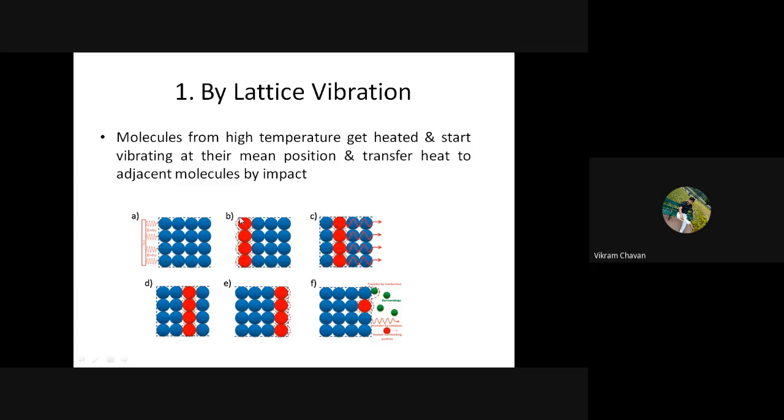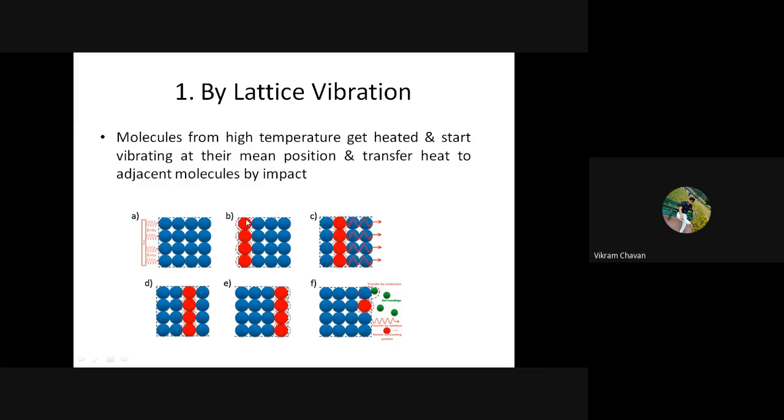Once we provide heat to one side of the substance, the molecules on that side get heated and start vibrating at their mean position. They do not lose their position, but they vibrate about it.